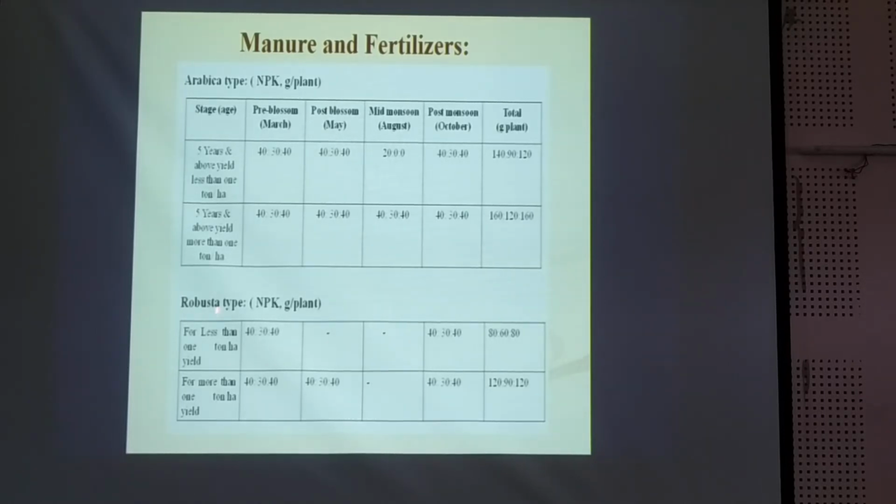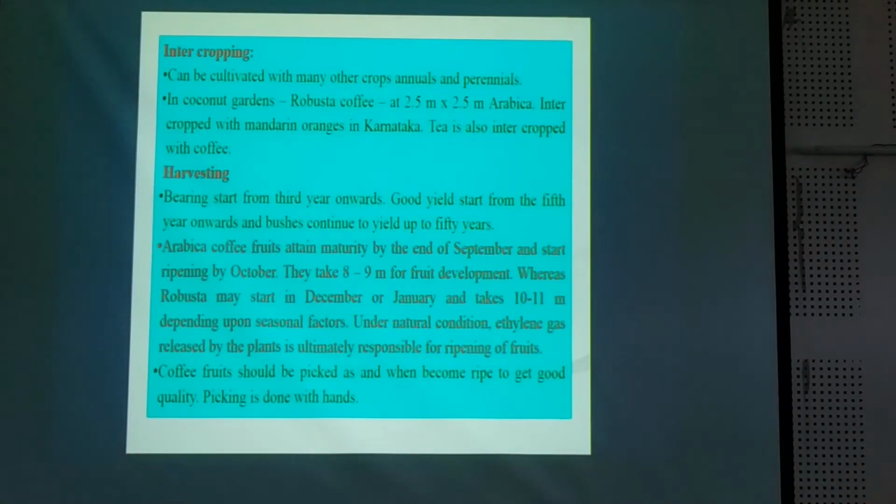So it is different for Robusta type and Arabica type of the coffee. Intercultural operations we have to take care of accordingly, and for intercropping it can be cultivated with many other crops, annuals and perennials. In coconut gardens also we can grow it.